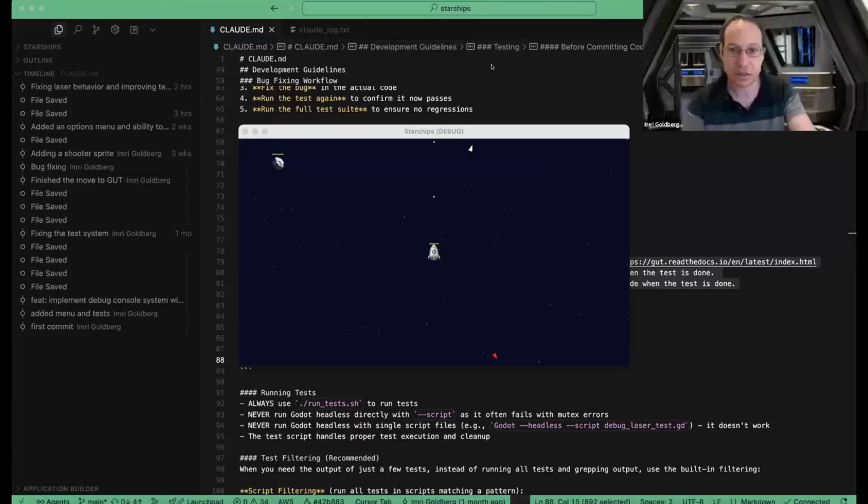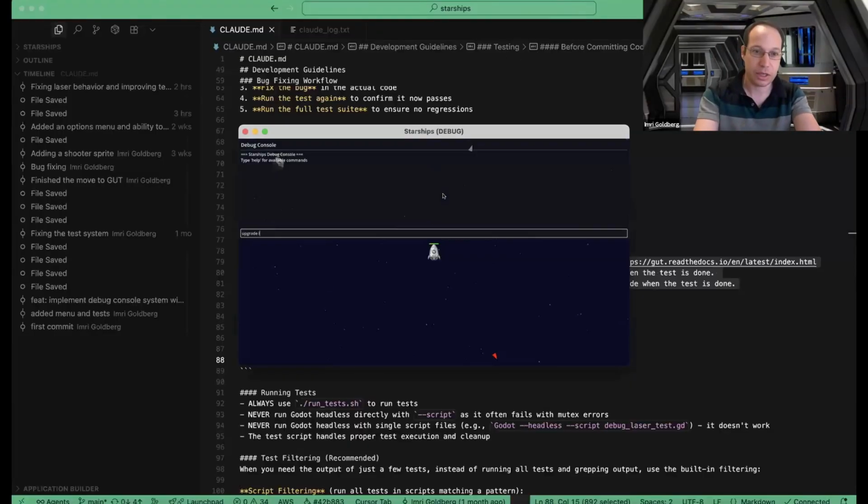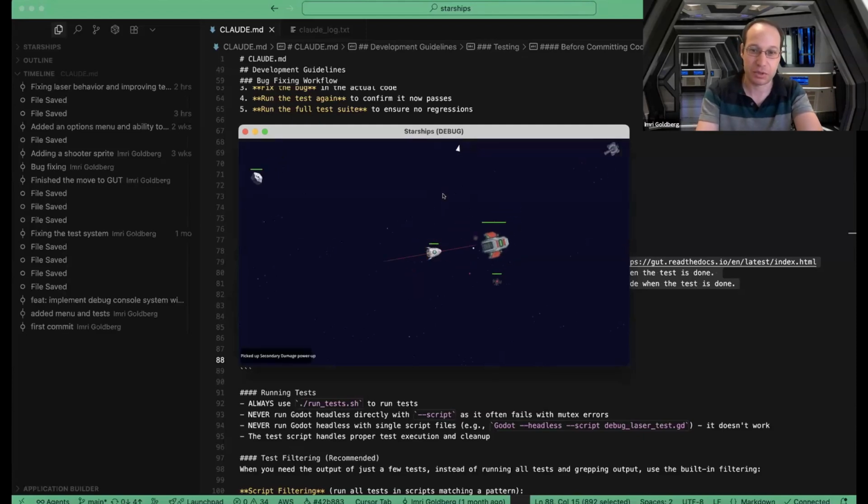Yeah. All right, so laser cutting. Let's upgrade the laser, let's do that a few more times, let's enter God mode, and let's spawn the enemy mothership. That's my usual debugging procedure for the laser cutting, the magnet, and spawning the power-up secondary damage. That's how, as a product manager, I would test every time a feature is developed.